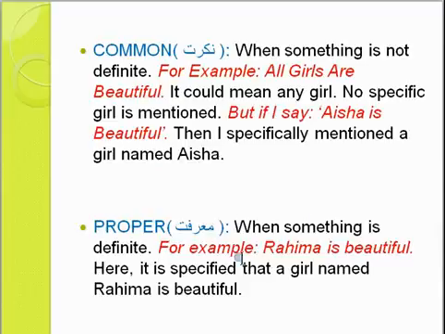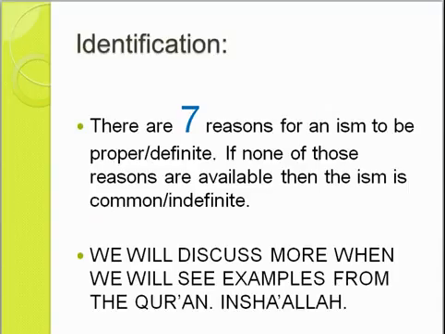When something is definite, for example, Rohima is beautiful. Not all girls are beautiful. It could be that all girls are more beautiful, all girls are ugly, but Rohima is beautiful. I'm talking about Rohima here. So this specific name, Rohima, is proper. And when I say all girls are beautiful, then this all girls, that will be common. So that's the English perspective. That means that you can define them in English in this way.